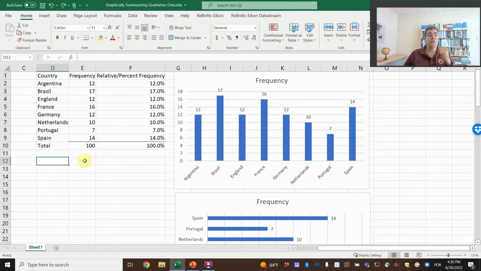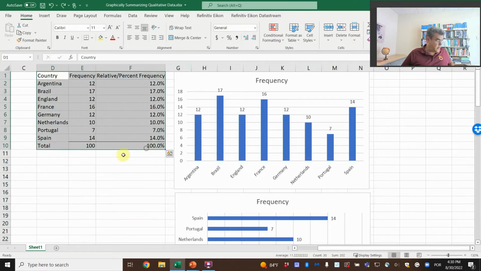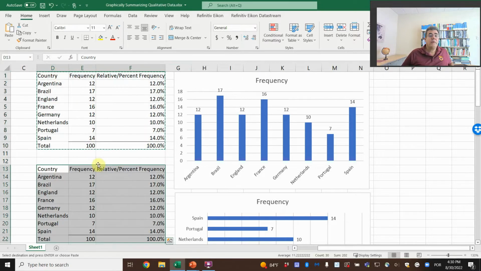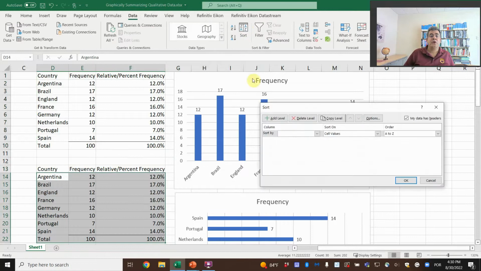So we can do that. Okay, now copy and paste, now data, sort